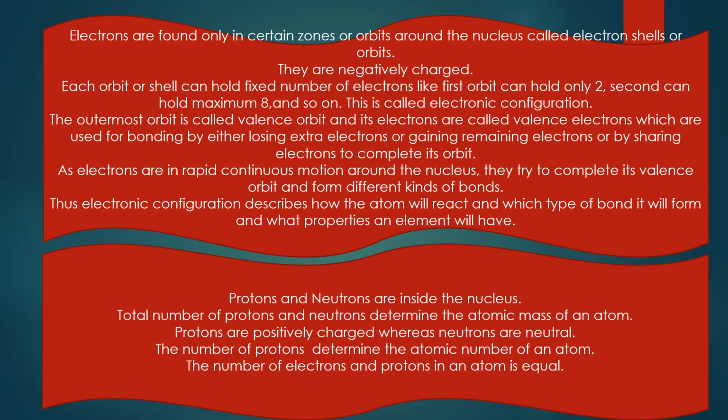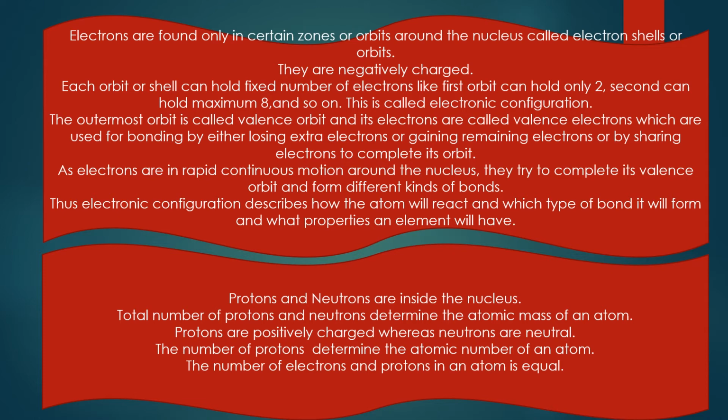The first orbit can hold up to only 2 electrons, second 8, third 8, then 16 and so on. This is called electronic configuration. This electronic configuration is used to know how the atom will react, whether it will share, lose or gain electrons in order to complete its orbit.